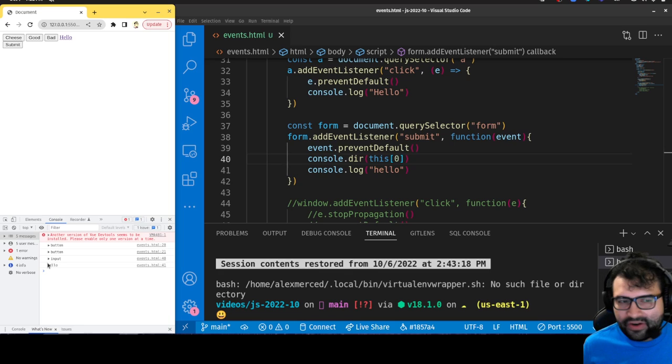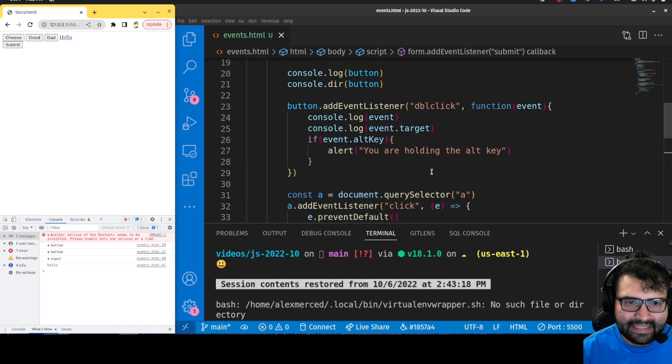So I could loop through the array's inputs and grab the values of the different items in the form. There are some niceties to using a form element versus just having a bunch of inputs not in a form element. A lot of people will avoid using the form element so they don't have to think about prevent default. But there are two reasons you don't want to do that. One, there are some niceties with a form. And two, accessibility. Screen readers aren't going to be able to understand that this is a form if you don't have that form tag in there. So you do want to use that.